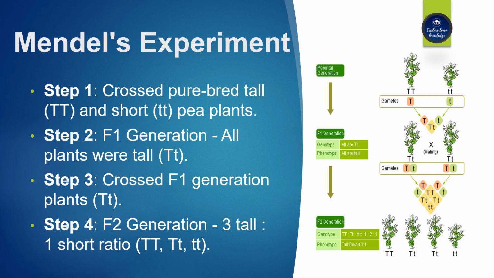Mendel's experiment. Now let's take a close look at Mendel's experiment. He started by crossing purebred tall and short pea plants. In the first generation, all the plants were tall. He then crossed the F1 generation plants. In the second generation, the plants showed a 3:1 ratio of tall to short.